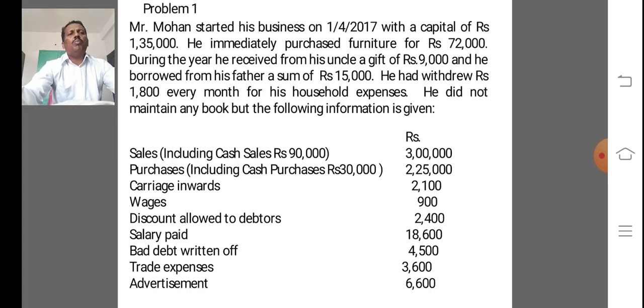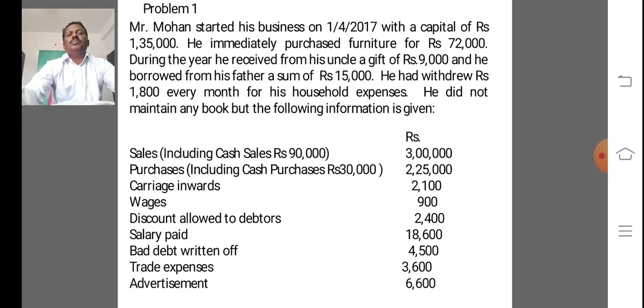Okay, Mr. Mohan started his business on 1/4/2017 with a capital of rupees 1,35,000. He immediately purchased furniture for rupees 72,000.